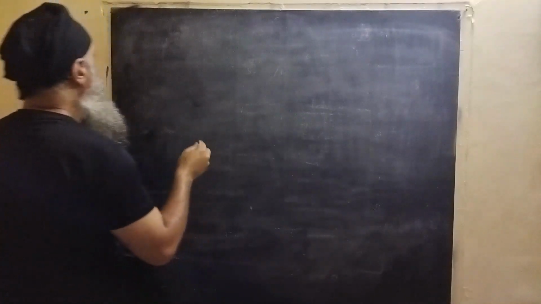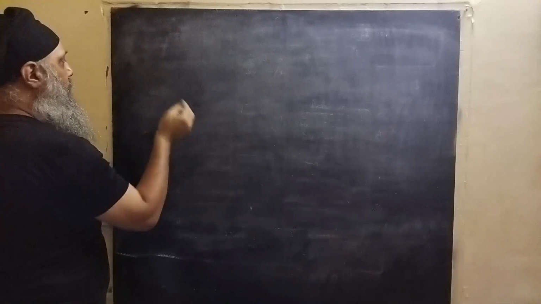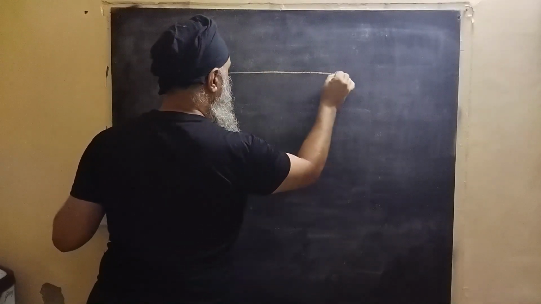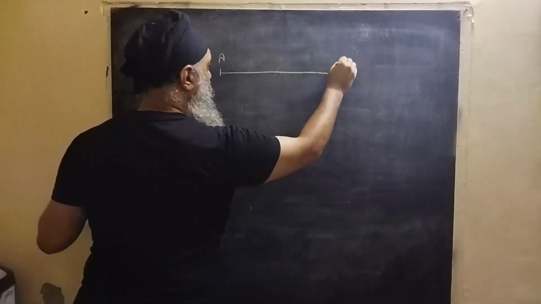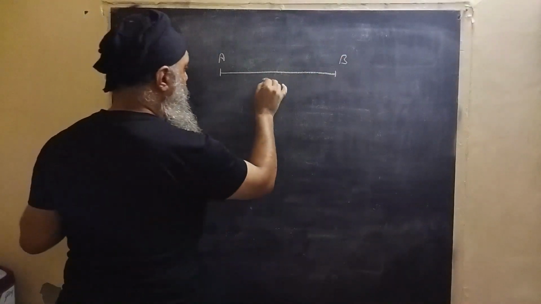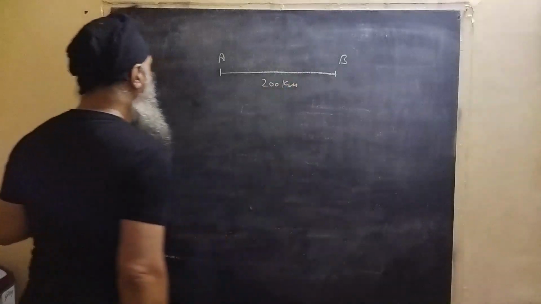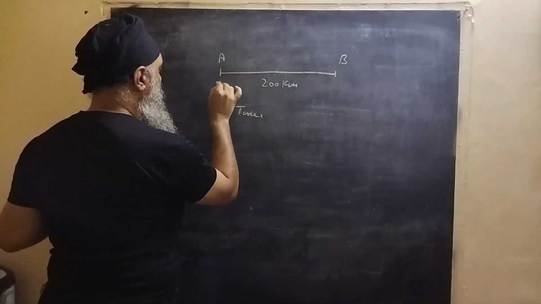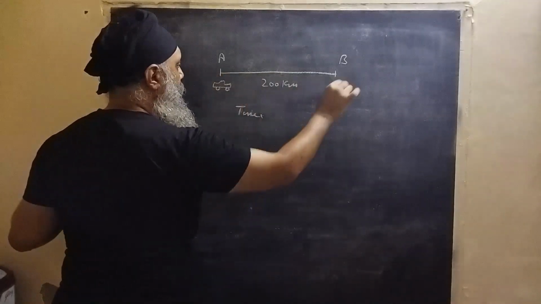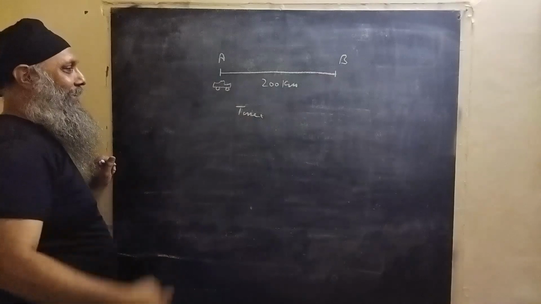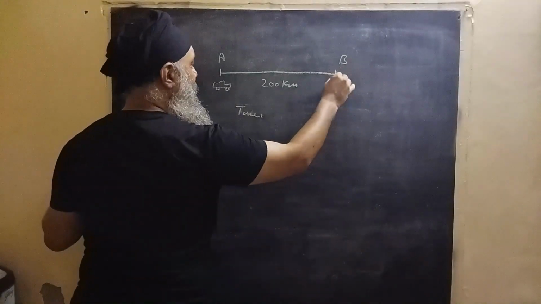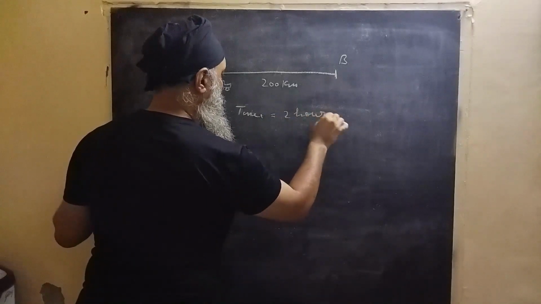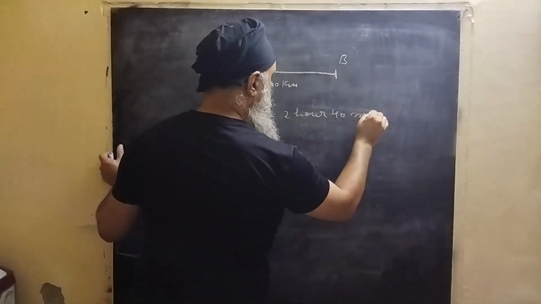We were doing distance, speed and time. Let's consider the distance between the two stations A and B is 200 kilometers, and the time taken by a car that moves from A to B is 2 hours and 40 minutes.